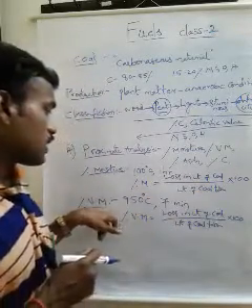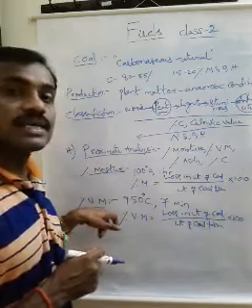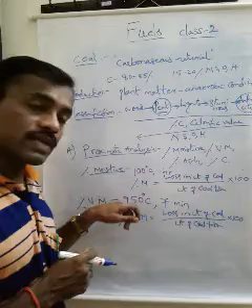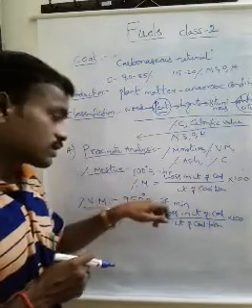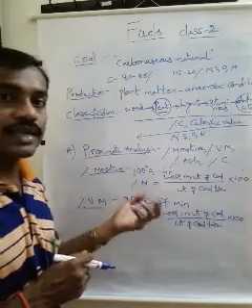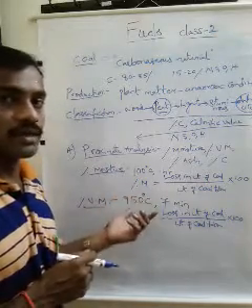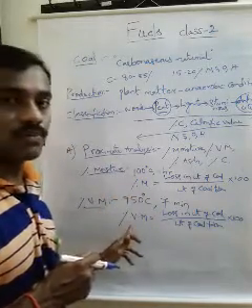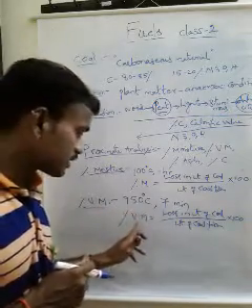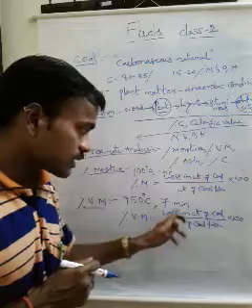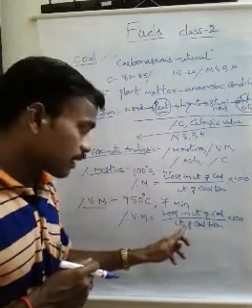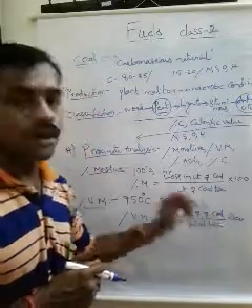In case of volatile matter, the coal sample is heated in an electric oven at high temperature, about 950 degrees centigrade, for 7 minutes. So after heating, the coal sample is taken out, cooled and weighed. From the decrease in weight of coal sample, percentage of volatile matter is determined. Percentage of volatile matter is equal to loss in weight of coal due to removal of volatile matter by weight of coal taken into 100.